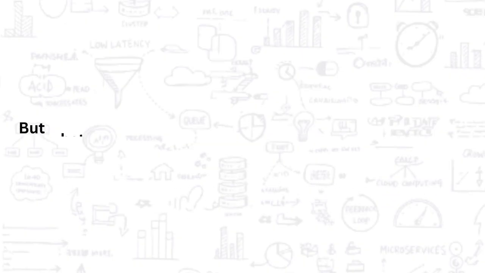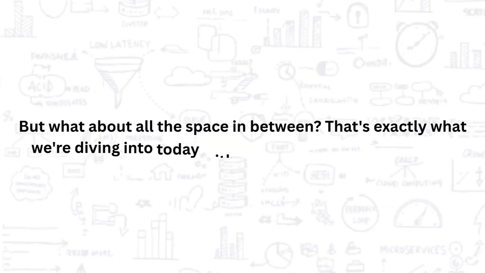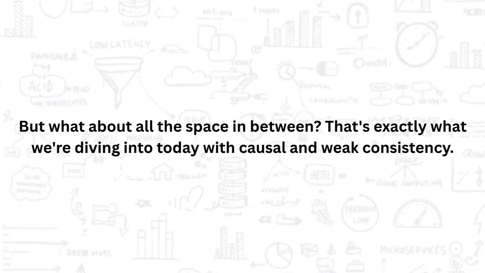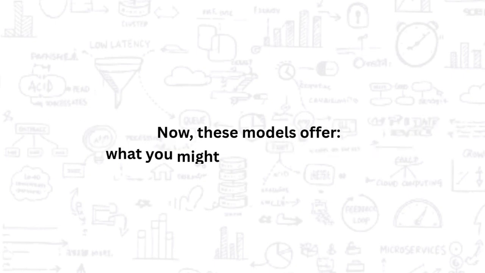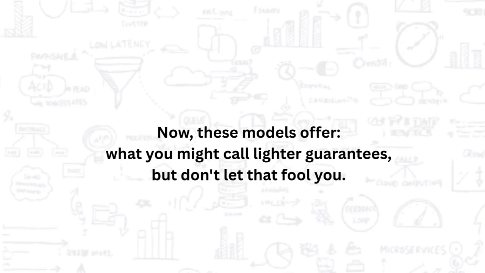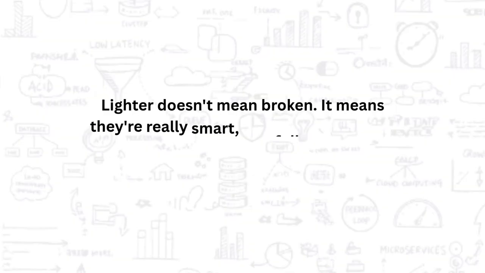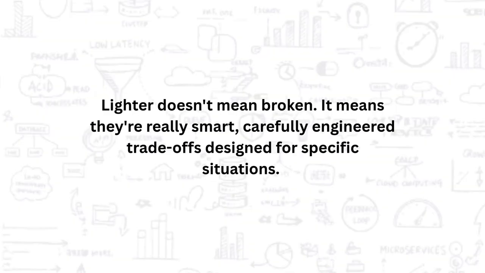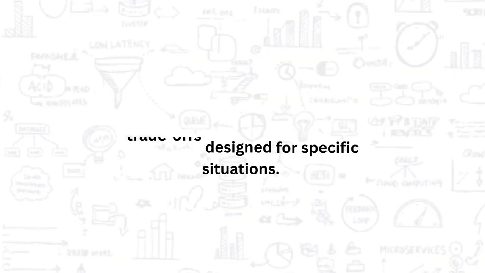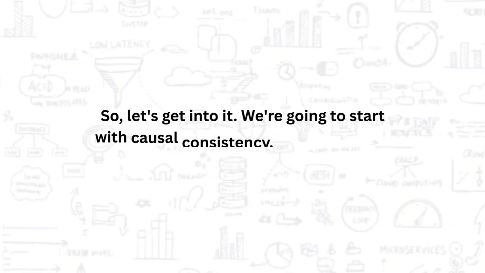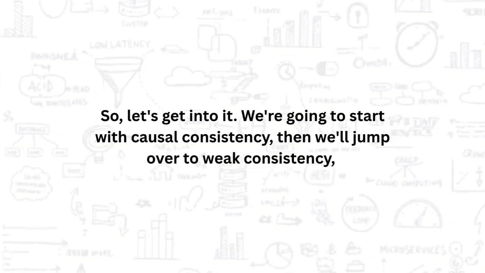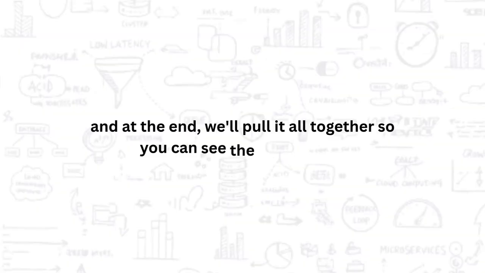But what about all the space in between? That's exactly what we're diving into today with causal and weak consistency. Now, these models offer what you might call lighter guarantees, but don't let that fool you. Lighter doesn't mean broken. It means they're really smart, carefully engineered trade-offs designed for specific situations. So let's get into it. We're going to start with causal consistency, then we'll jump over to weak consistency, and at the end, we'll pull it all together so you can see the big picture.